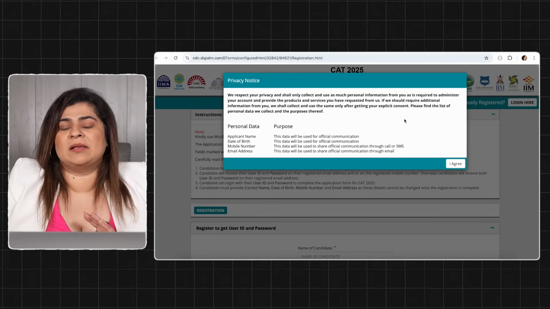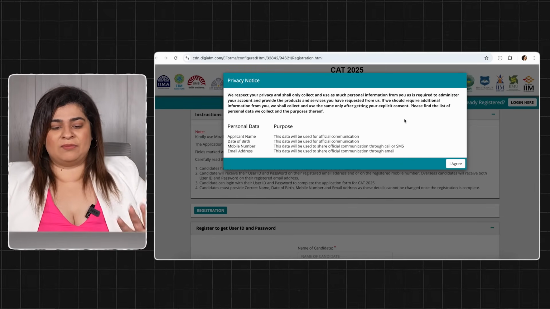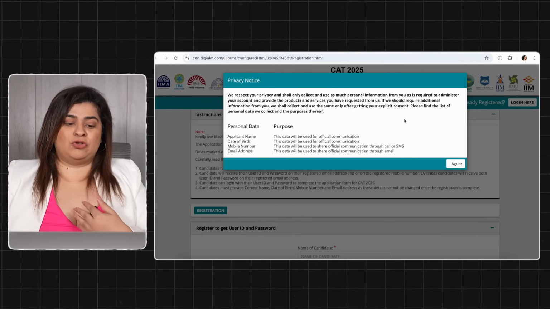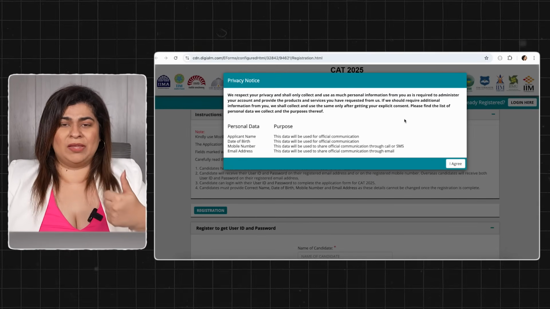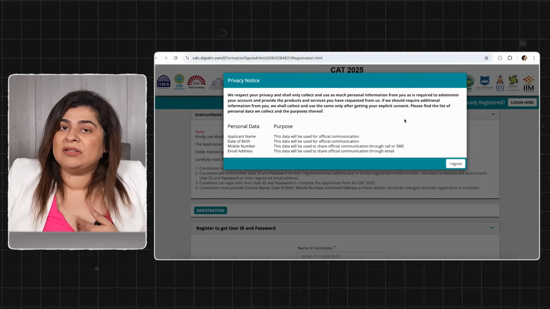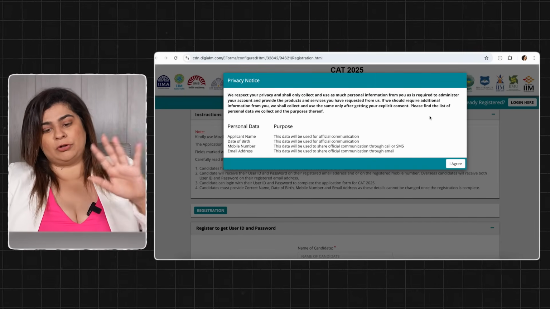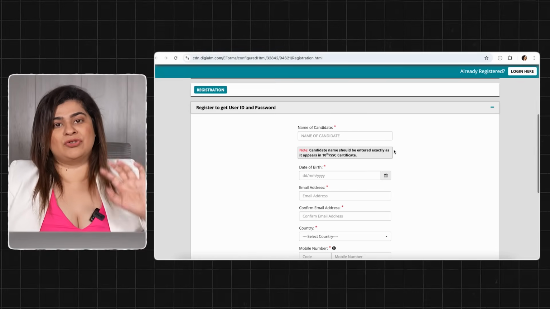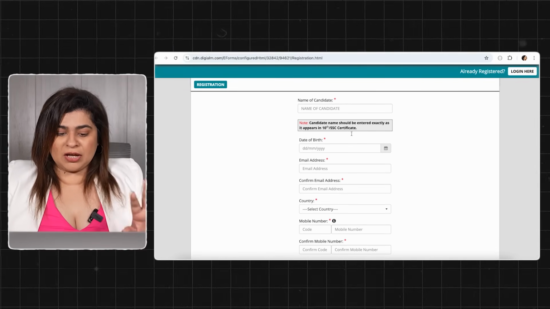Right? This is a privacy notice which is basically giving an acceptance that all the information that I am sharing, whether it's my name, date of birth, mobile number and email address, I am giving them the permission to communicate with me for official reasons. So you just click on I agree. And now we have to register ourselves. To register, check out these sections.